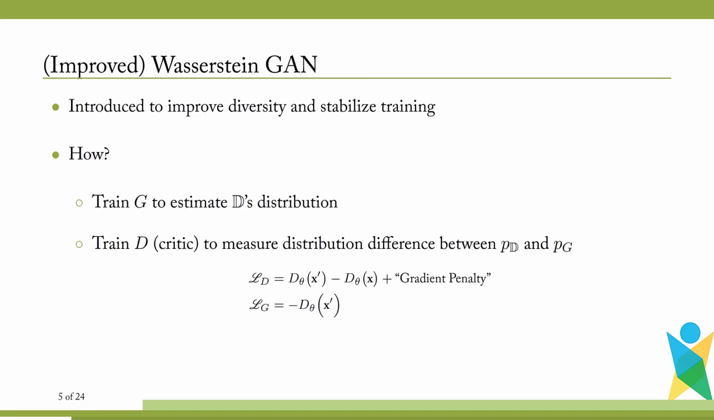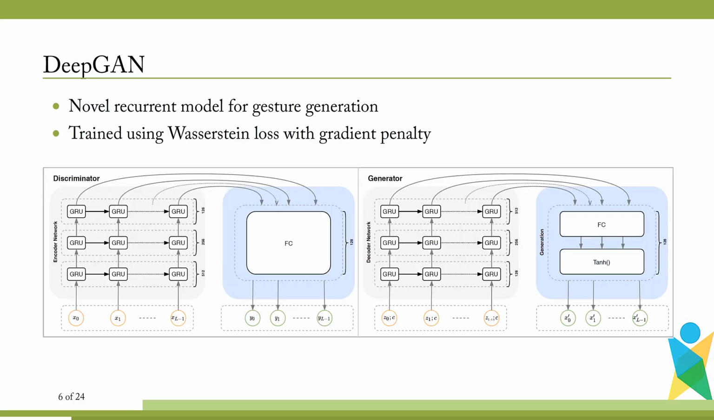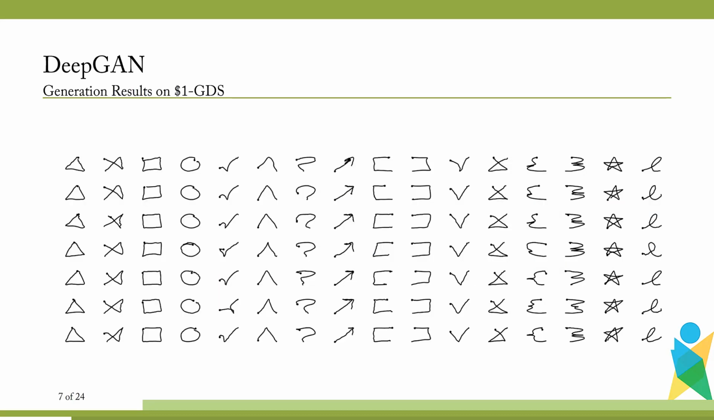More recently, the Wasserstein GANs were introduced to mitigate these problems. In these models, the generator aims to estimate the distribution of the dataset directly, whereas the discriminator aims to measure the difference between the distribution of the real dataset and the generated dataset. Using this definition, we built DeepGAN, our adversarial generator, which consists of the generator and discriminator networks, the architecture of which is depicted here. This model, if trained to convergence, will produce plausible results, as shown in this picture.